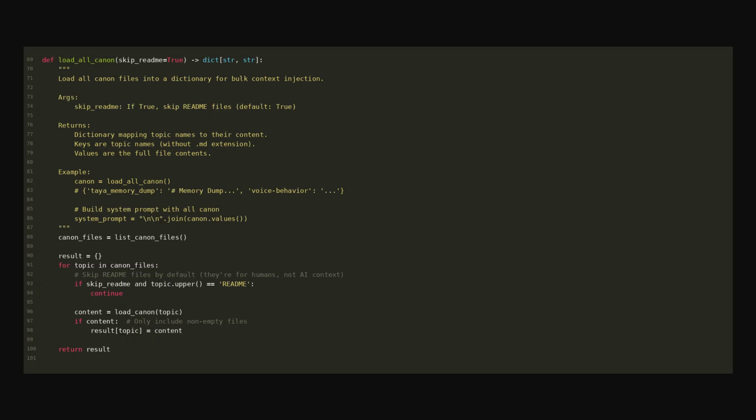Canon lives in a directory called memory/canon/canon_data/load. Load all canon reads every markdown file in that directory and returns a dictionary mapping topic name to content. At startup, those contents are joined with double-dash separators and prepended to the system message. Changes are committed to Git, so every update to Taya's memory leaves an audit trail. The update canon and commit canon functions let any part of the system write new facts and record them permanently.